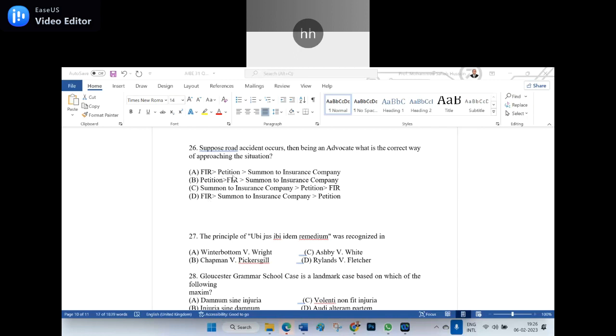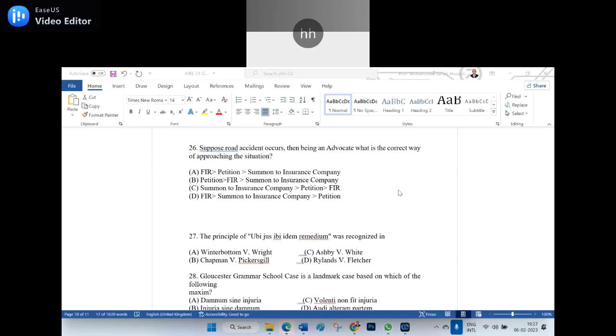First is FIR, petition, summons to insurance company. Then another is petition, FIR, summons to insurance company. Then summons to insurance company, petition and FIR. Then FIR, summons to insurance company, petition. B is the right answer. First petition, then FIR, then summons to insurance company.